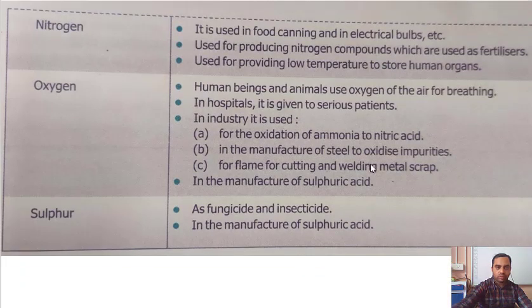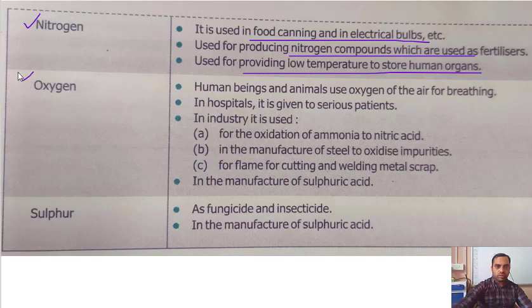Then there are some other non-metals as well. Nitrogen is used for food canning and in electrical bulbs. Used for producing nitrogen compounds. Used for providing low temperature to store human organs. Then oxygen, you know that we need oxygen for breathing.